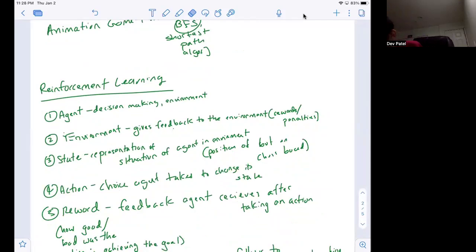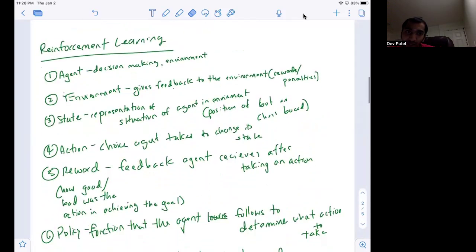First, we have the agent. So the agent is the bot or the robot that actually makes the decision in the environment. The second is the environment. So the environment is what's giving the feedback to the agent. So if the agent makes a decision, makes a choice, the environment is what's going to give it the reward or the punishment or the penalty. Then we have the state, which is a representation of the situation of the agent in the environment.